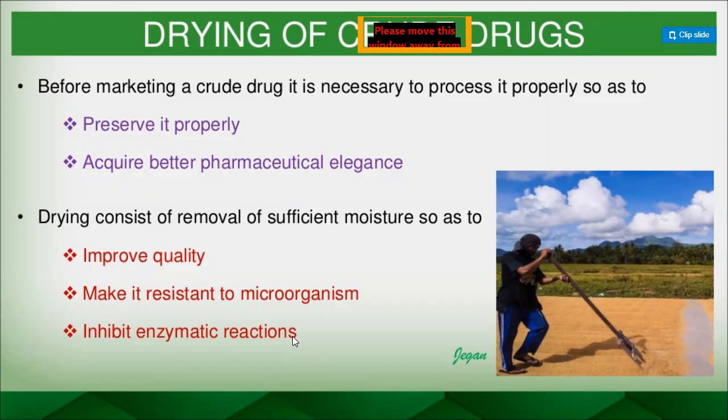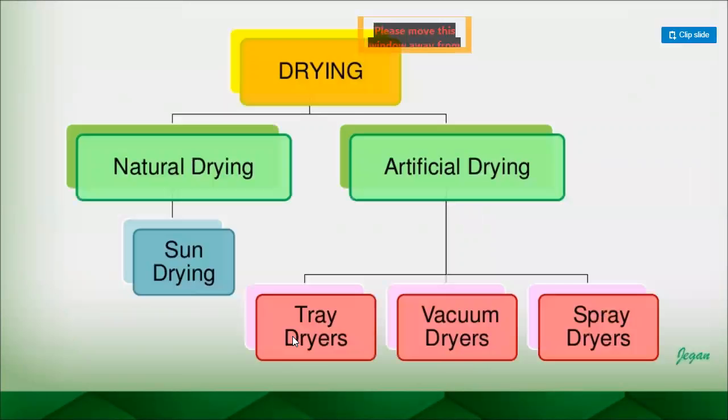If the drug caryophyllene is very good for health, it is useful as a medicinal property. But if the caryophyllene changes its form with the enzymatic reaction, it is going to be toxic. So that kind of change, or that kind of reaction, we need to inhibit or stop. So when it comes to drying, the different task, how we are going to select the